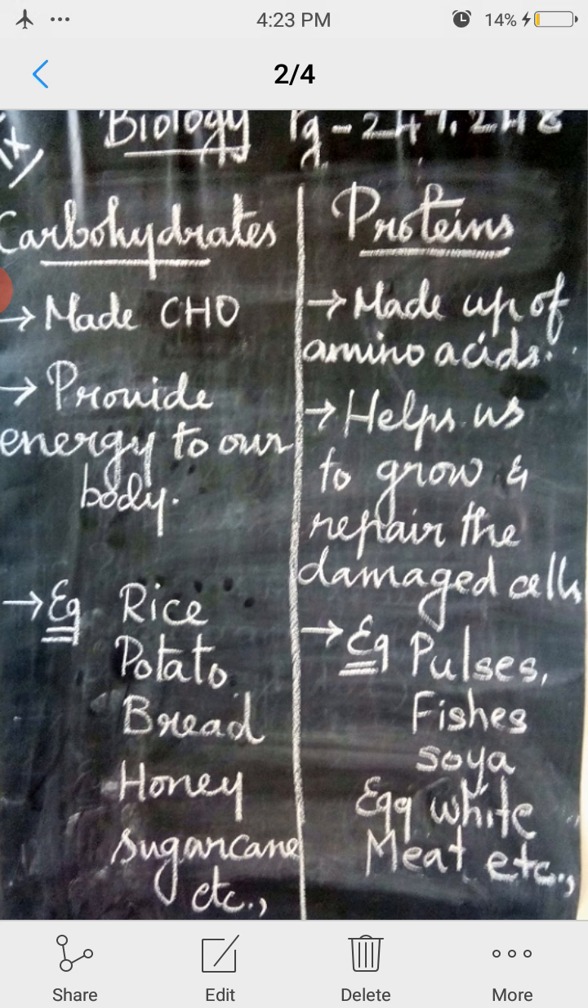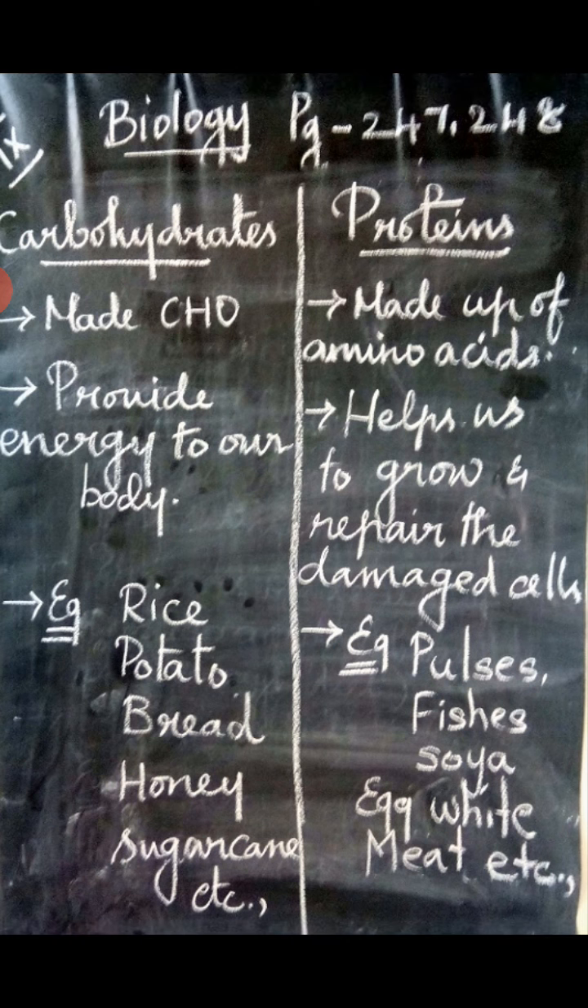Now we are going to see the difference between carbohydrates and proteins. Carbohydrates are made up of carbon, hydrogen and oxygen, and they provide energy to our body. Proteins are made up of amino acids, and they help to grow and to repair the damaged cells and tissues in our body.